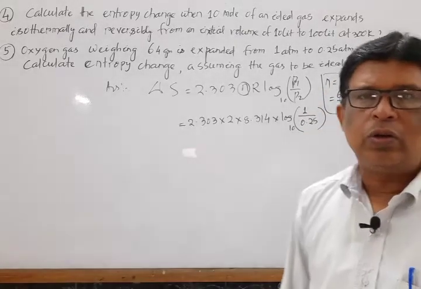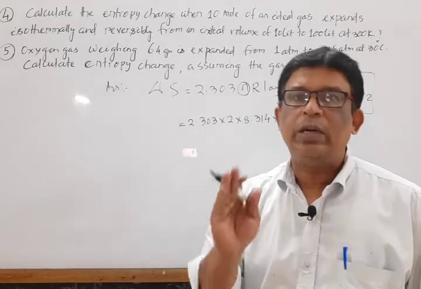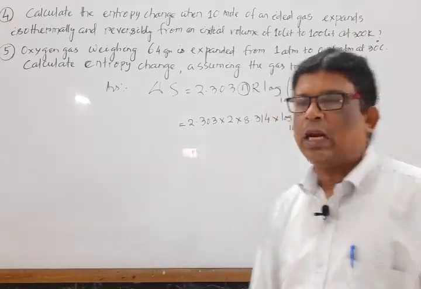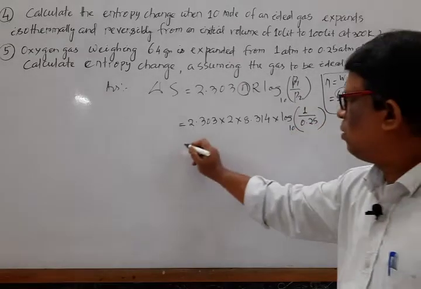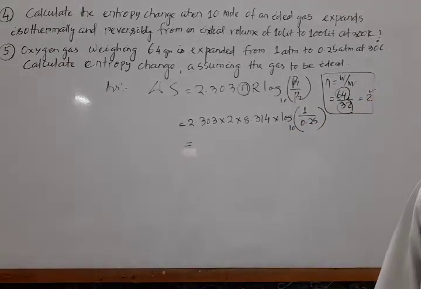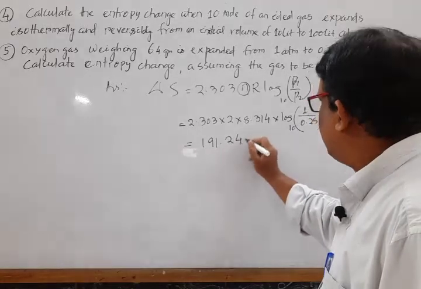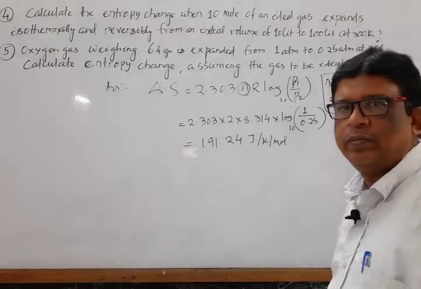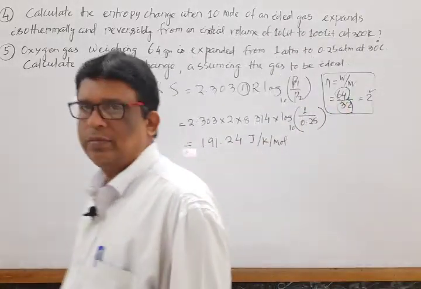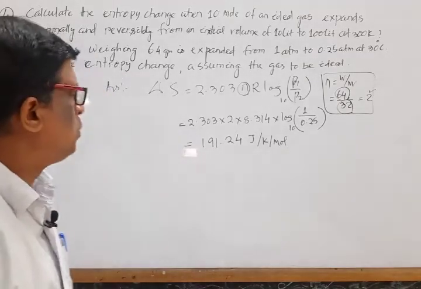Number of moles is weight by molecular mass. It is an oxygen molecule, so molecular mass is 32, weight 64 given in the question, 64 by 32 is equal to 2. On solving this, the expected answer is 191.24 joule per Kelvin per mole. Any doubt? Is it clear? Good. Move to the next question.